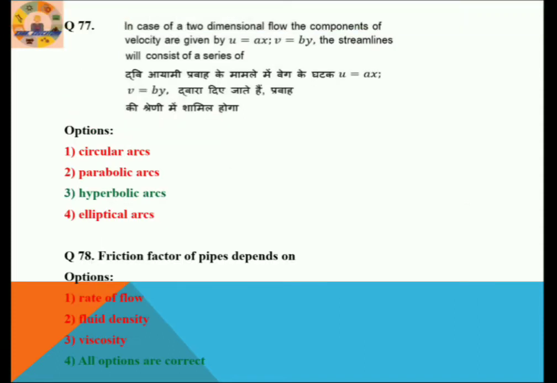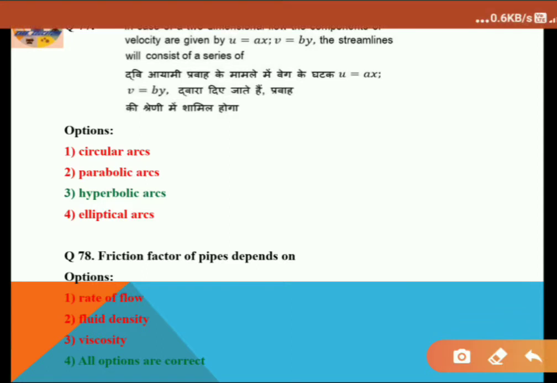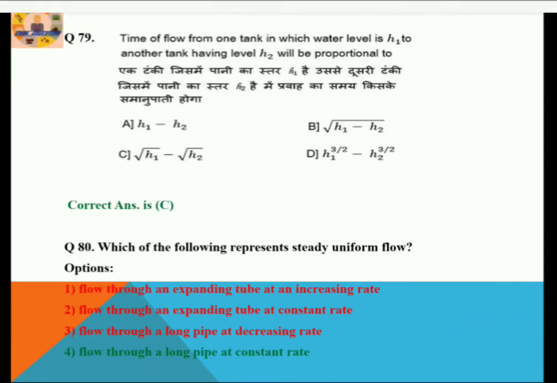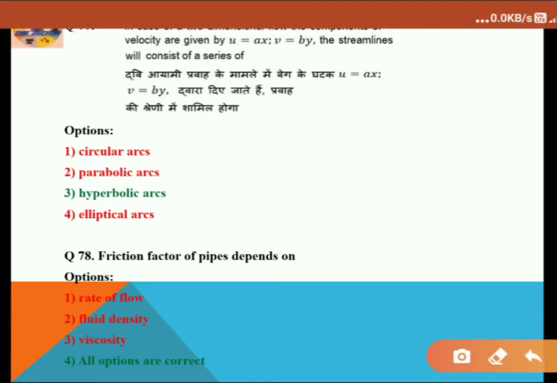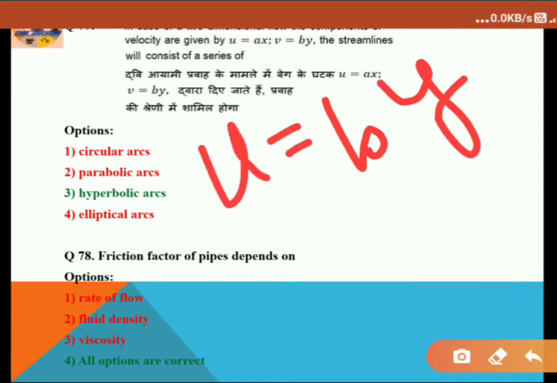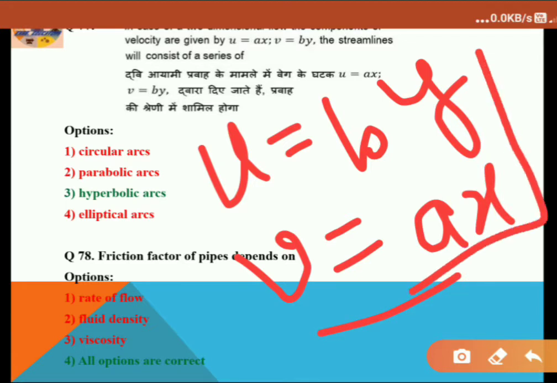Let's proceed to the next question. In case of two-dimensional flow, the components of velocity are given by u equals ax and v equals small bx. The streamline will consist of a series of... Here the question is incorrect. U must be equal to by in that question, and small v must be ax, then only the correct option will come.